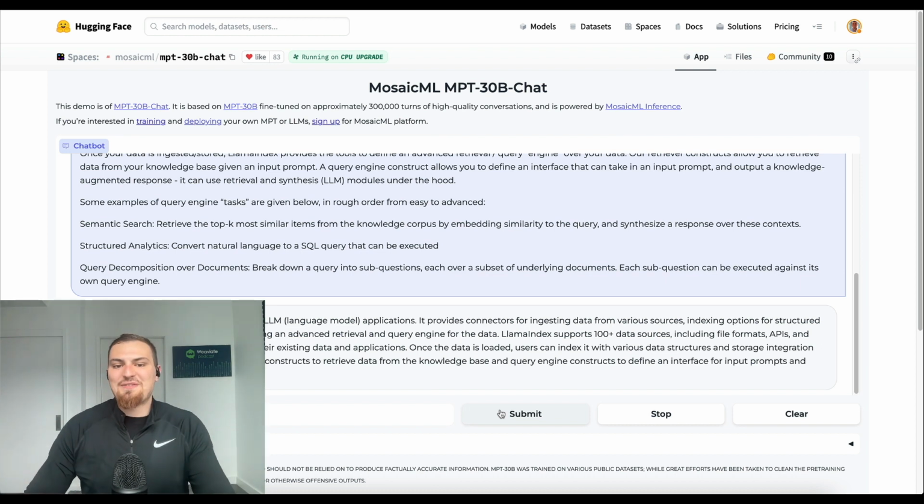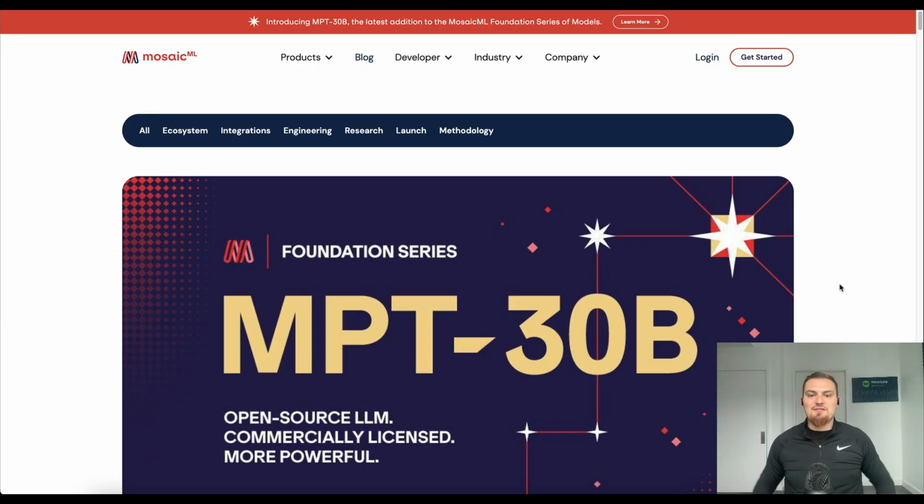So, it provides a successful answer. So let's dive into the blog post, get into all the details behind how the MPT-30 billion model was trained and evaluated. This is a super exciting development as the open source large language models, and just generally the capabilities of these models, continue to evolve. All right, let's get into the details of it.